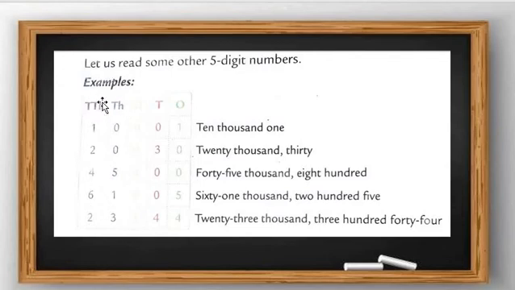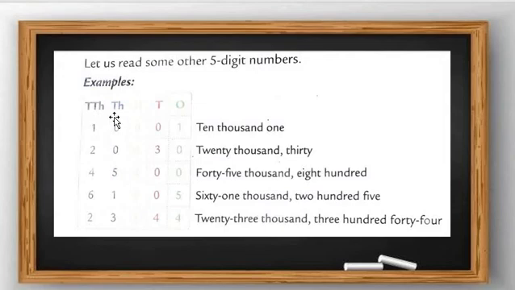T is the first letter of Ten, and TH is the first two letters of Thousand. Both together make TTH, which means ten thousands.